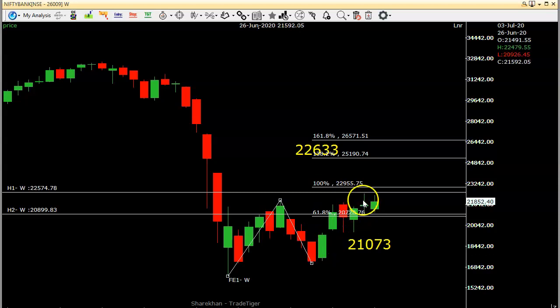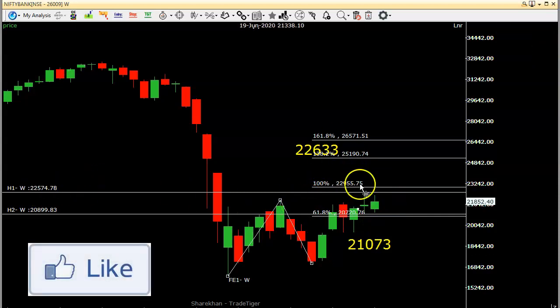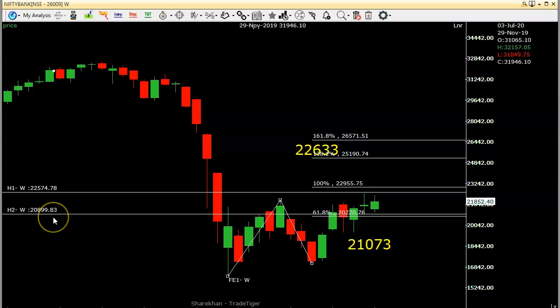So 100% of this extension, it has closed about 61.8% from the last 3 weeks. So there is a probability of testing this level maybe next week. Based on these levels, we can have some strategies, right? So 22,600 to 22,900 on the highest side, and the downside is 20,900 and 20,700. Those areas will give a decent support to the Bank Nifty.